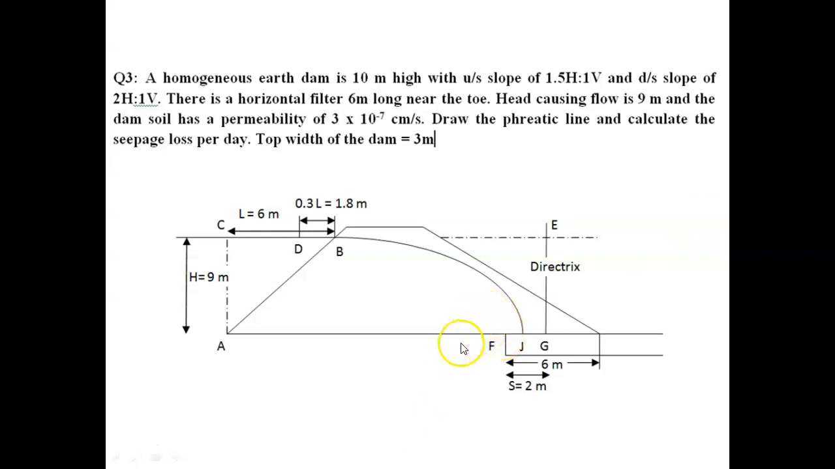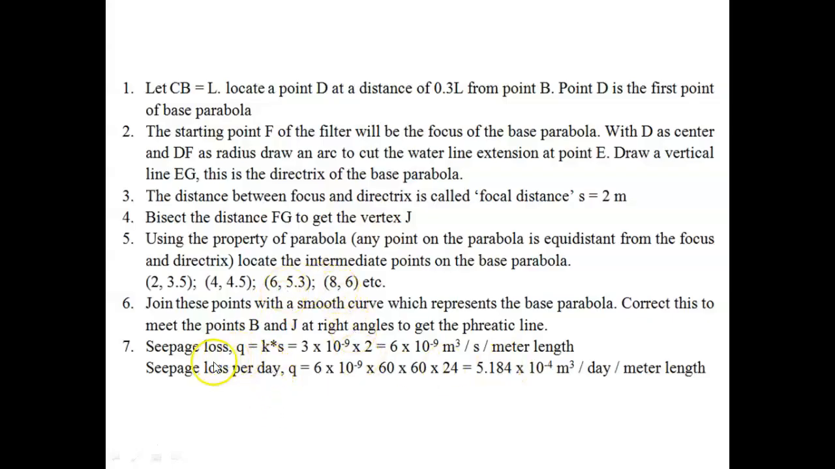After getting the phreatic line, we can use the equation Q equal to K into S. So seepage loss equals K into S: coefficient of permeability multiplied by focal distance. The coefficient of permeability is given and the focal distance is measured from the graph, which is 2 meter. Then we can find the seepage loss. But in the problem it is asked to estimate the seepage loss per day, so we multiply by 60 × 60 × 24 to get the seepage loss per day.